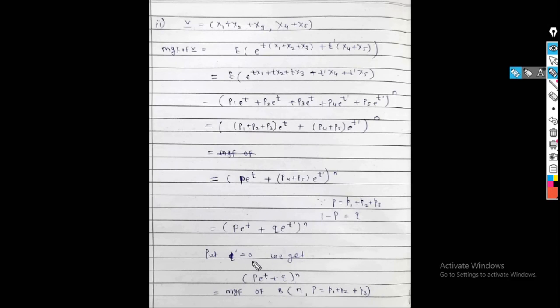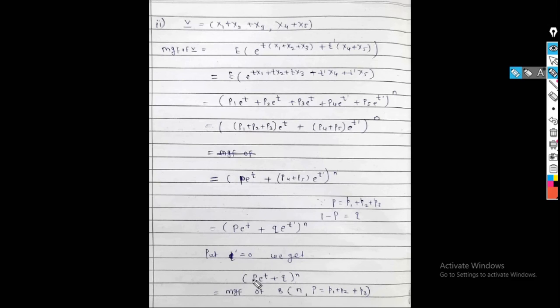By putting t dash equal to 0, we get P e raised to t plus q e raised to 0, which is 1. So we get P e raised to t plus q, raised to n. So simply this is the MGF of what? Binomial distribution. What is the MGF of binomial distribution? q plus p e raised to t, raised to n. So this is the MGF of binomial distribution with parameter n.